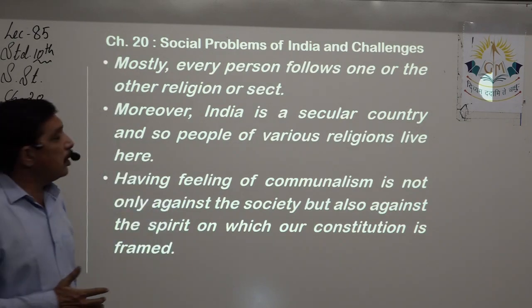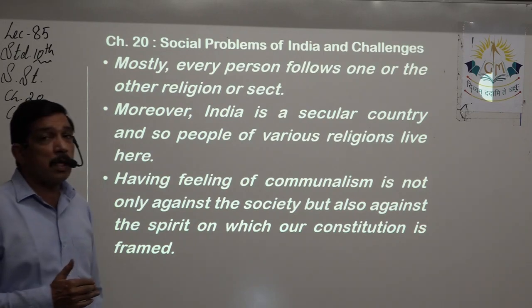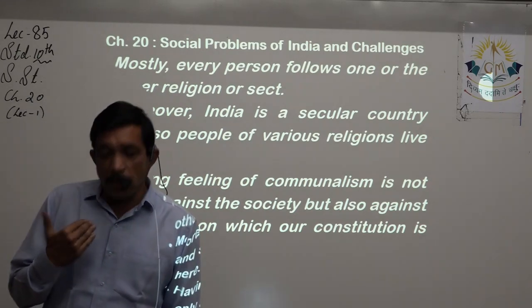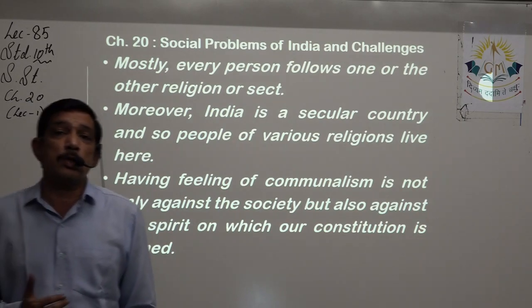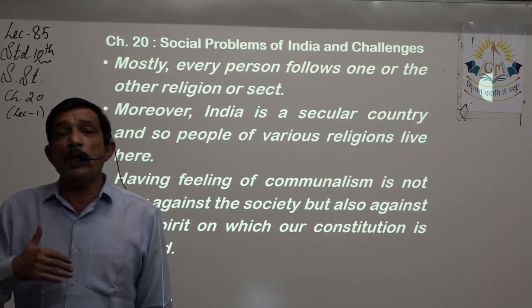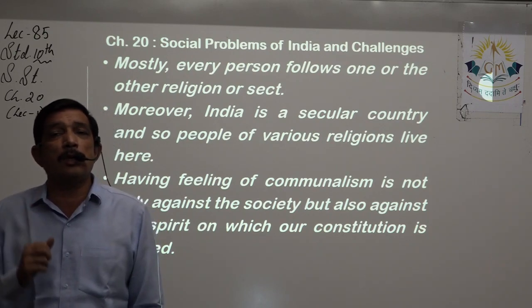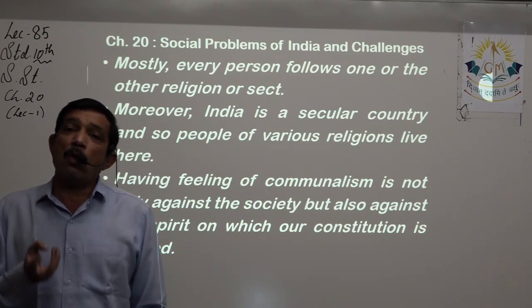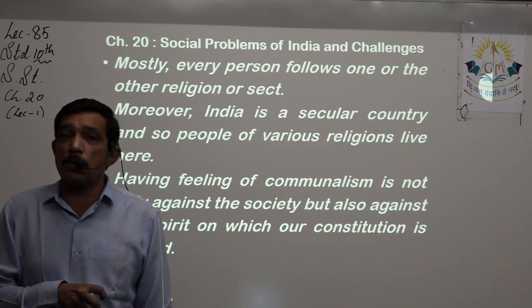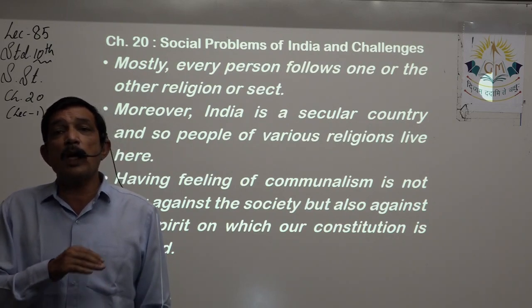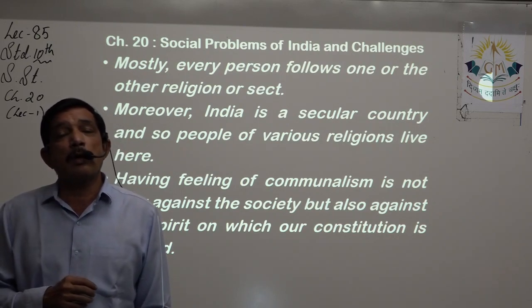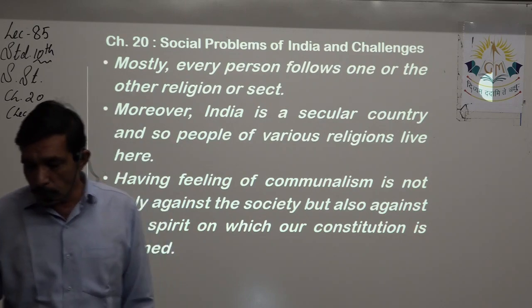Having a feeling of communalism is not only against the society, but it is also against the spirit on which our constitution is made. We are going against our own constitution, because the constitution says each and every religion is equal, but communalism also persists in the same society. So what we are doing is going against what was written down in the constitution.